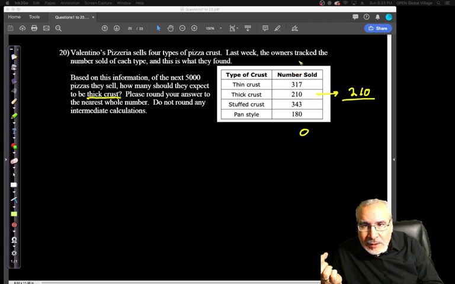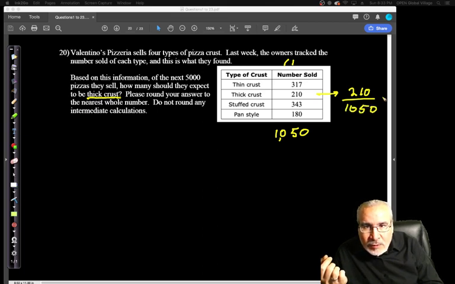Carry the 1. 1, 2, 3, 7, 5, that's 15. Carry the other one. We got 1, 5, that's 6, 7, 8, 9, 10. So 1050. That's how many total pizzas were sold. Seems pretty good.